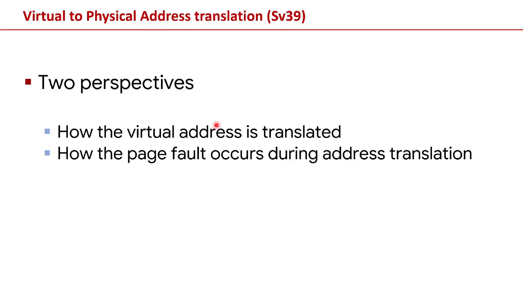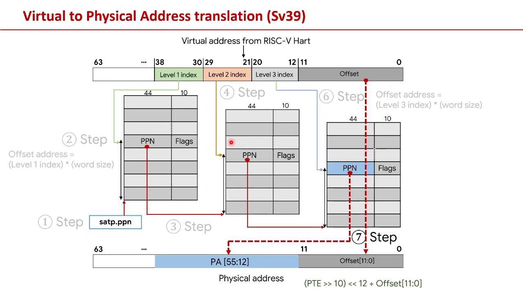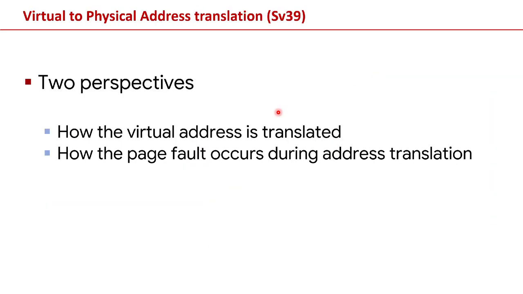I believe that we have 2 perspectives to understand this operation. The first one is to understand how the virtual address is translated. So we go through each step to see how the virtual address can be translated, to see how to find out the address for each page table. Then you could calculate the offset information based on the 2 level index. But another important perspective is to identify how the page fault occurs during address translation.